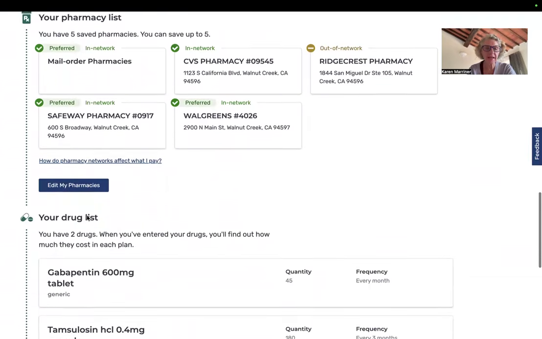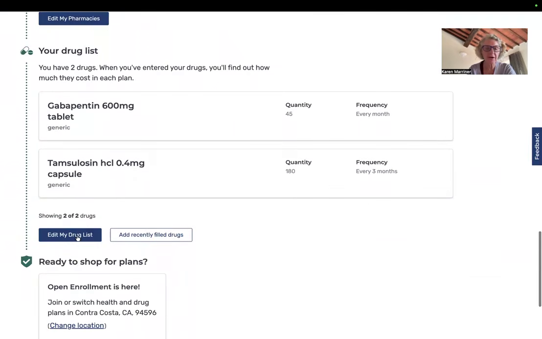There's the pharmacies again, his drug list. So this is the most important thing. Medicare.gov makes a drug list for you based on the drugs that you fill when you're on Medicare. It doesn't work when you're on a Medicare Advantage plan, but when you're on original Medicare with a supplement and a drug plan, then you'll see the drugs that you've filled.